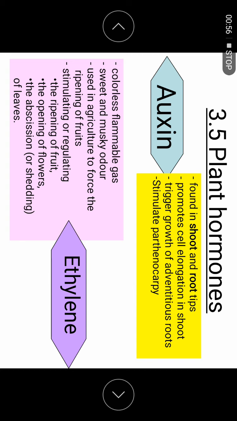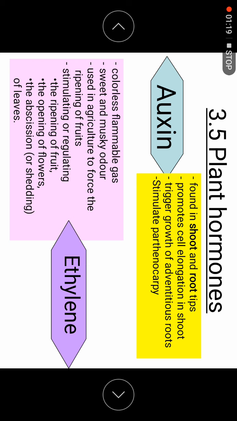But if you go online, there are more. There are about 4 or 5 plant hormones that are known. People have done research and they have found a few types of plant hormones that are present in the plant. We will only focus on auxin and ethylene. Later I will show you a video, and the video will talk about other hormones also.